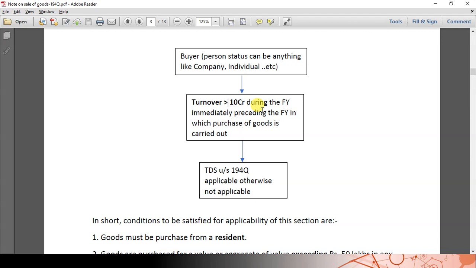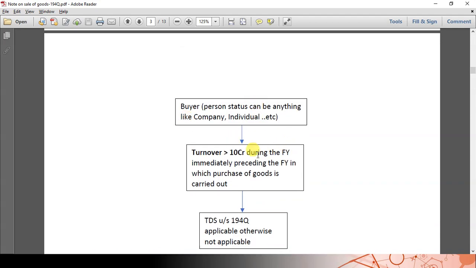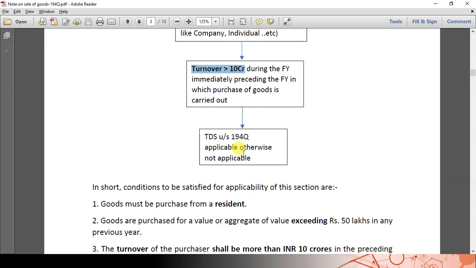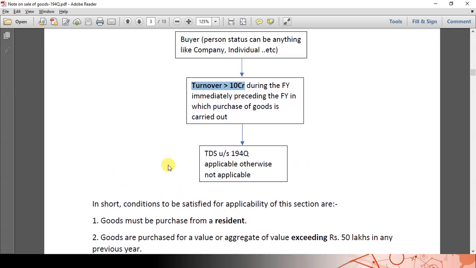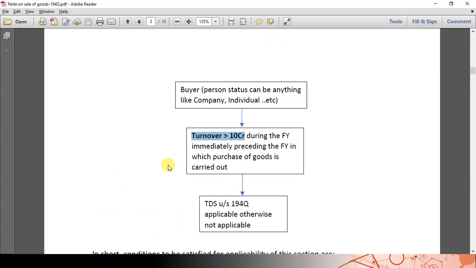If the turnover is less than or equal to 10 crores, you should carefully observe that the section will trigger only if it is more than 10 crores. Even if it is equal to 10 crores, the section will not trigger. The section is not at all applicable. Always remember, section 194Q is applicable to the buyer only, not to the seller.